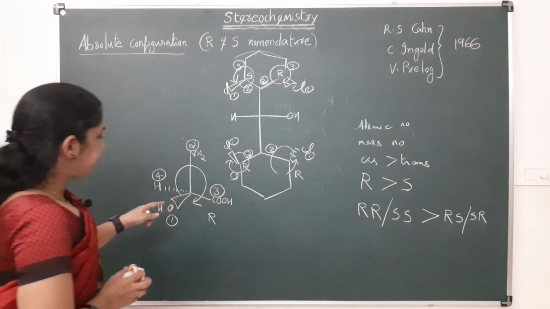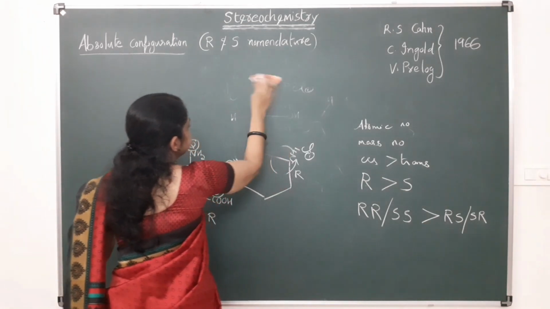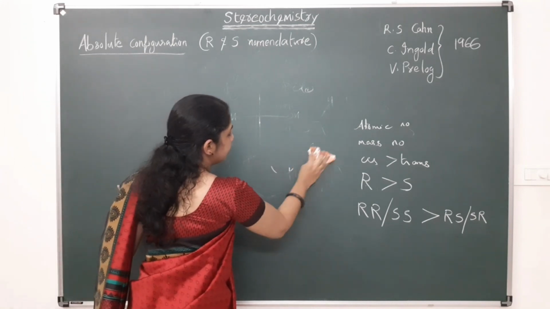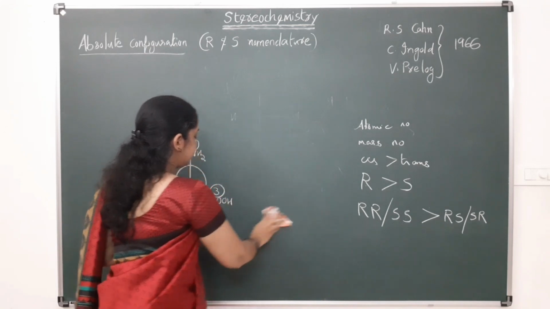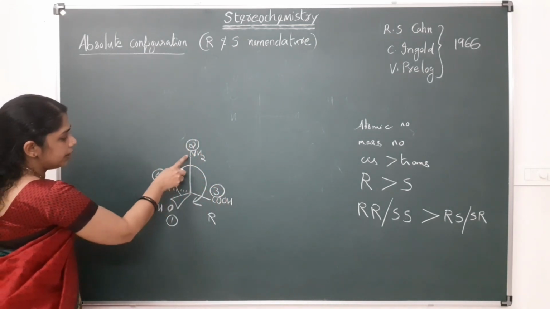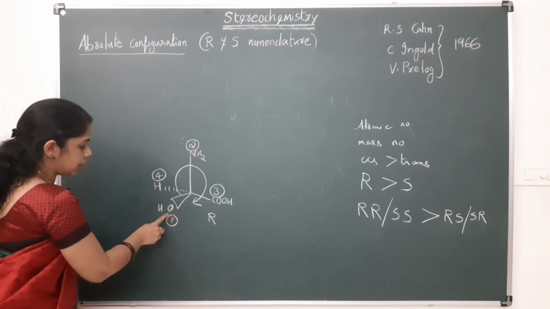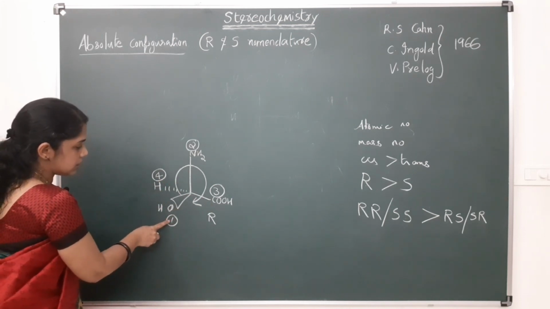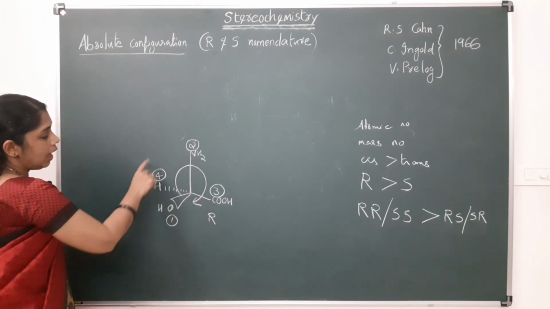And in the case of this first one, that is about atomic number, the highest atomic number will get higher priority. Here is a case: oxygen, nitrogen, carbon, hydrogen. So, here the highest atomic number is oxygen, so this will get higher priority, this is first one, this is second and this is third. Okay.